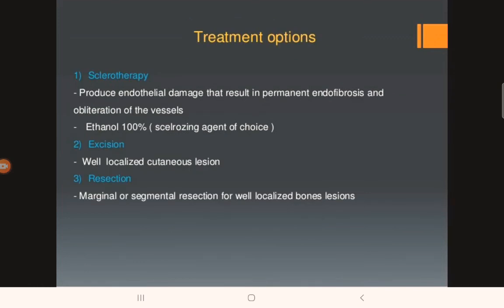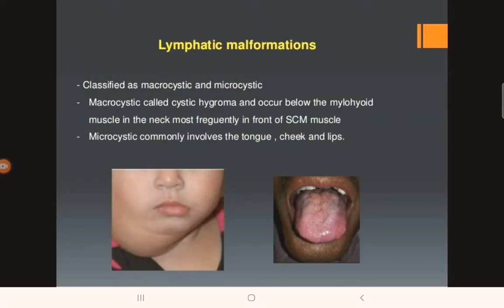Treatment options for venous malformation: sclerotherapy, excision and resection. And the sclerosing agent of choice will be ethanol. It is again an MCQ. 100% ethanol is the sclerosing agent of choice for venous malformation. It produces endothelial damage that results in permanent endofibrosis and obliteration of the vessel. Excision and resection of the localized lesion, not tumor.